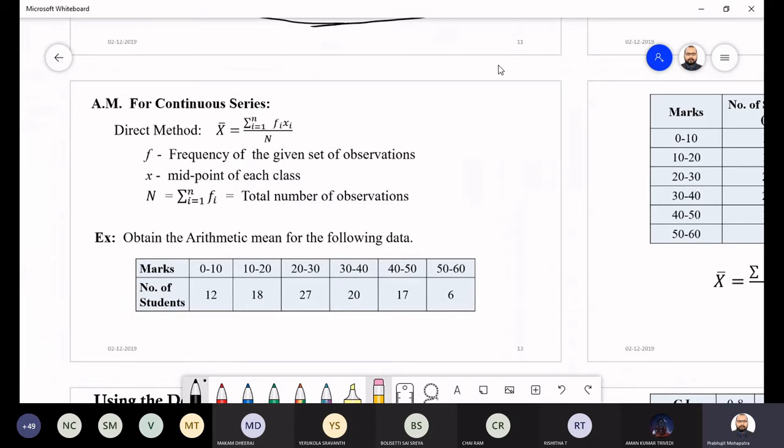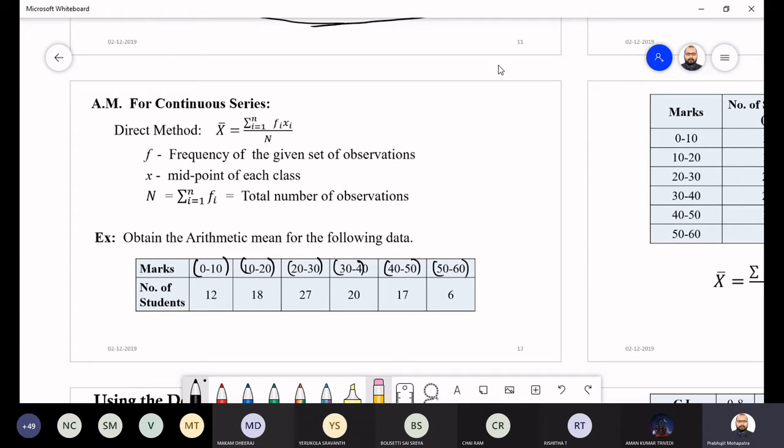Now, this also you have had, I think, in standard 11, 12, but still we'll discuss. So what is continuous? Continuous means the data should be in an interval. So here the continuous series is 0 to 10, 10 to 20, 20 to 30, 30 to 40, 40 to 50, 50 to 60. These are in terms of intervals only, and their frequencies are given. So when an interval is there, how will we deal with that?